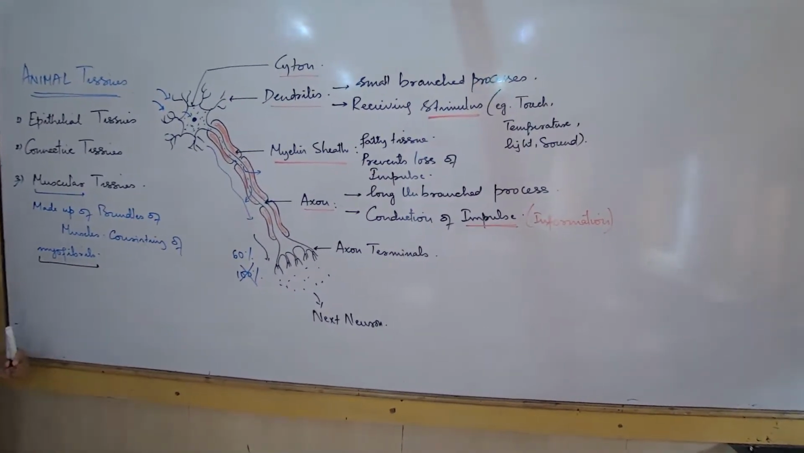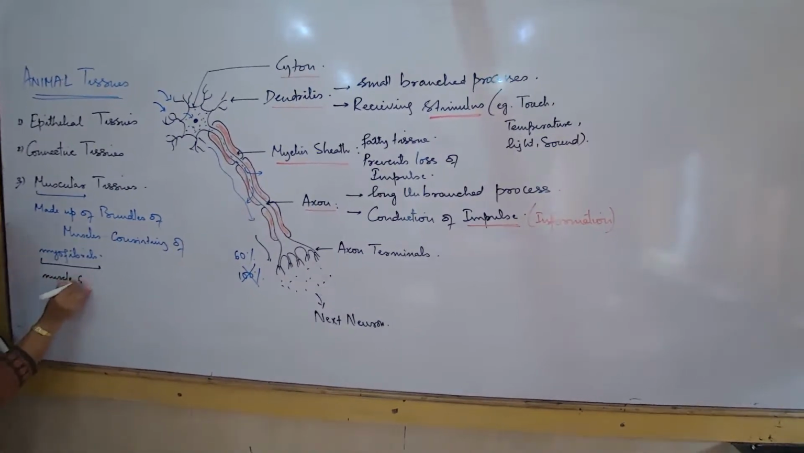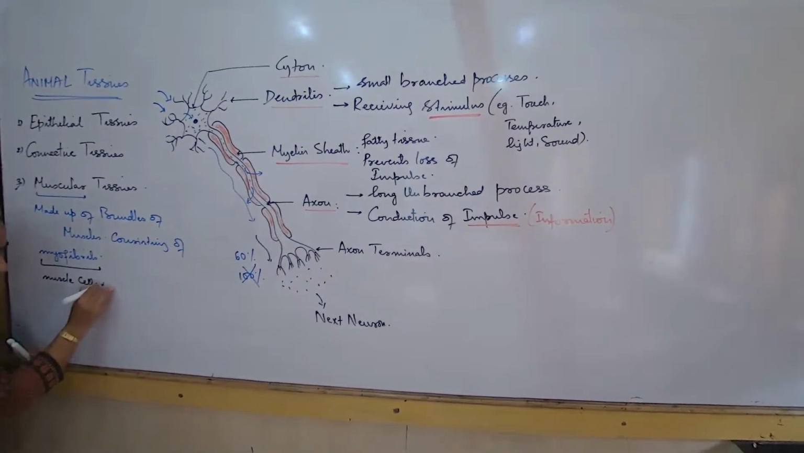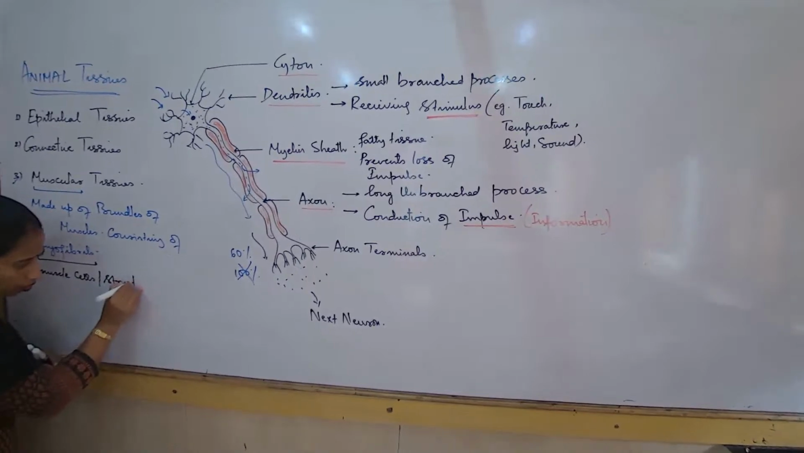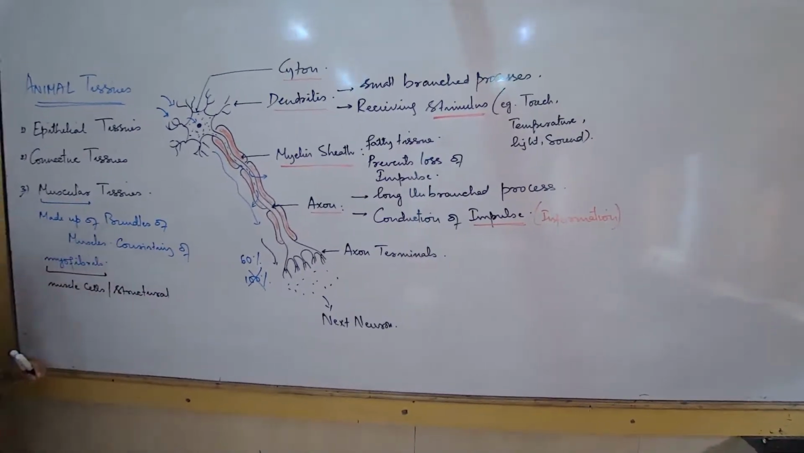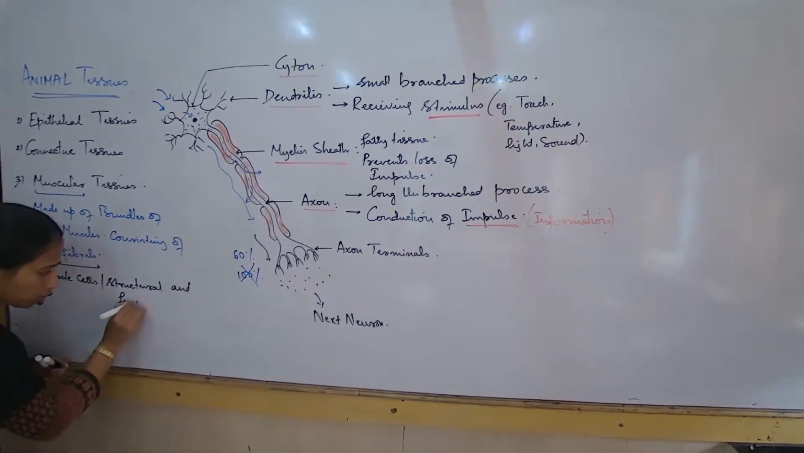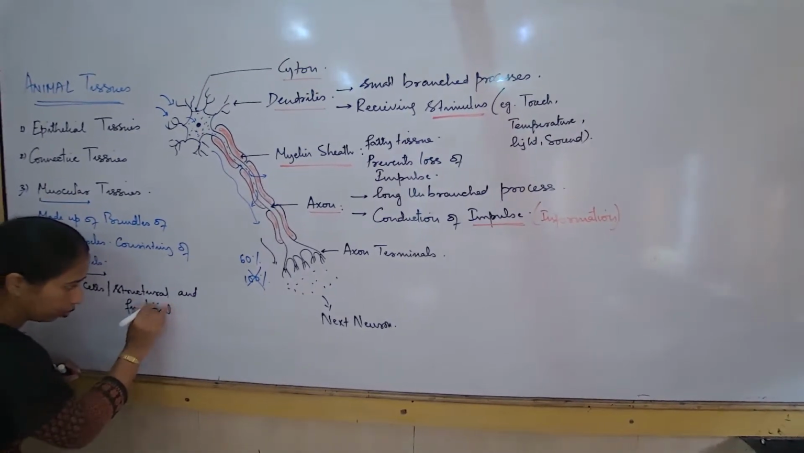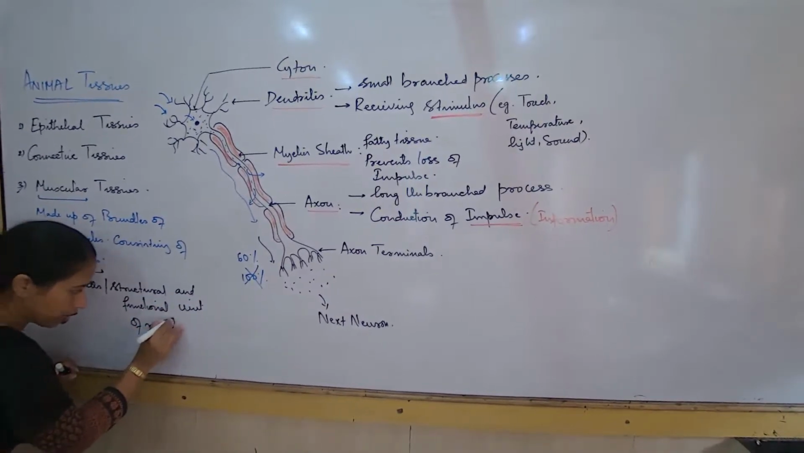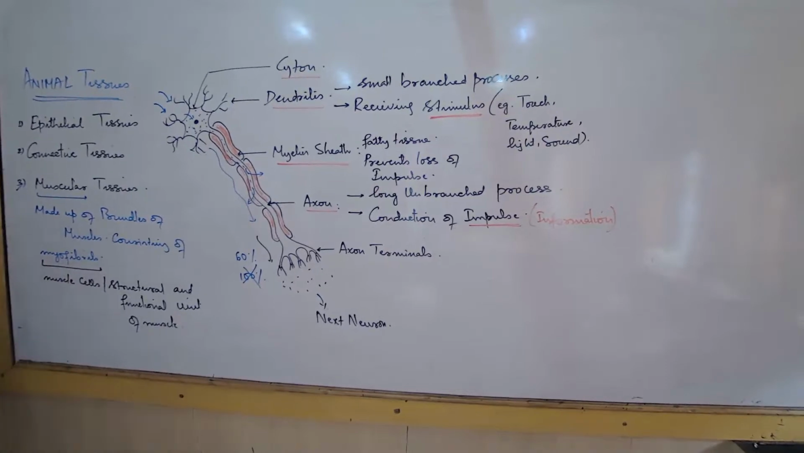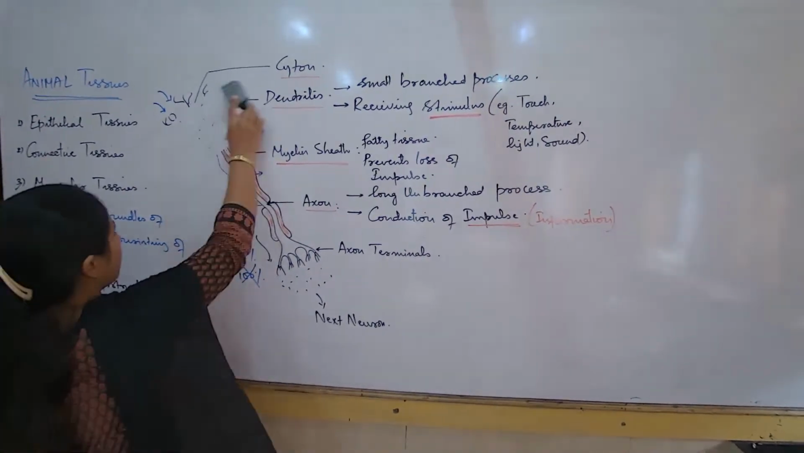Myofibrils are the muscle cells, the thinnest fibers. And how do we define them? These are also known as the structural and functional unit of the muscle. That is how myofibrils have to be defined.